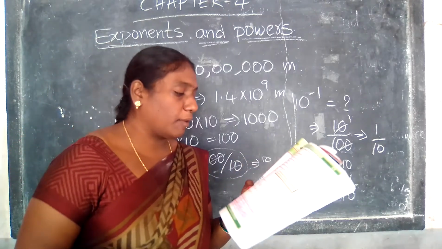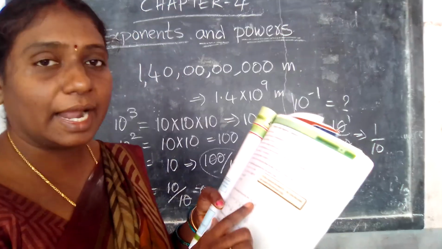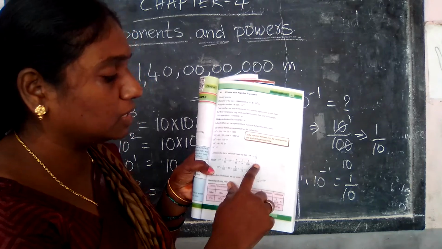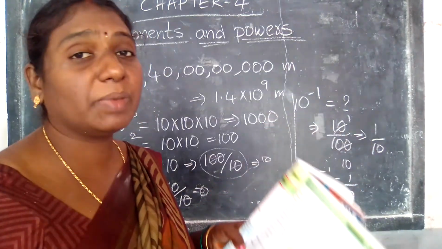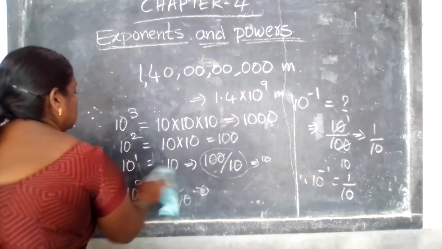See, continue the above pattern. We can say that 10 minus 1 is equal to 1 by 10. Therefore, similarly, 10 minus 2.